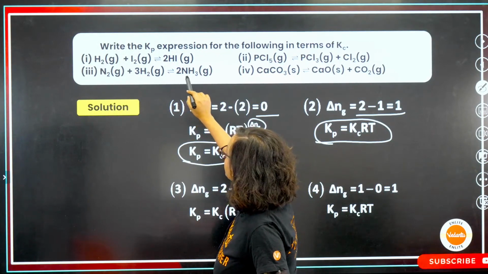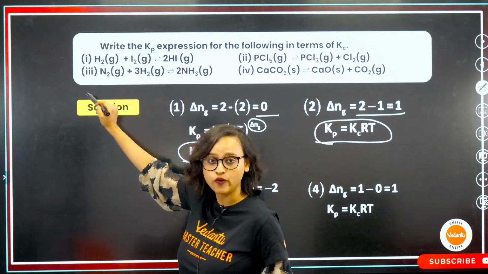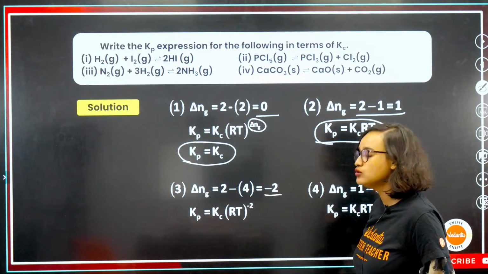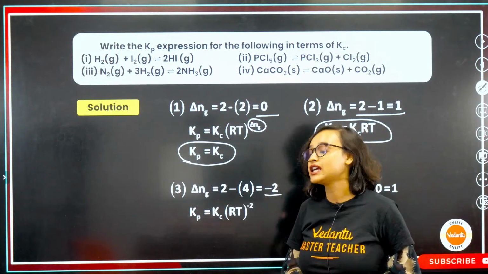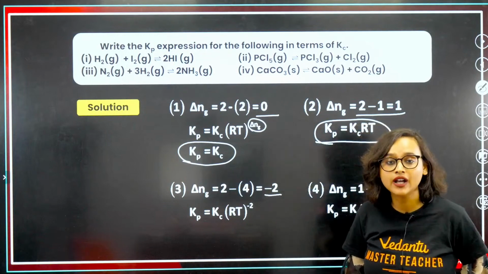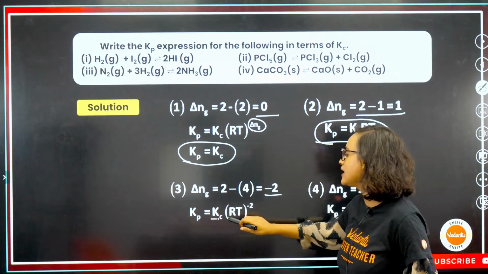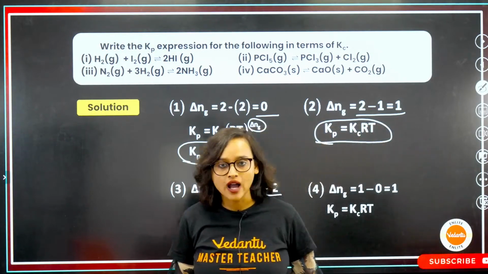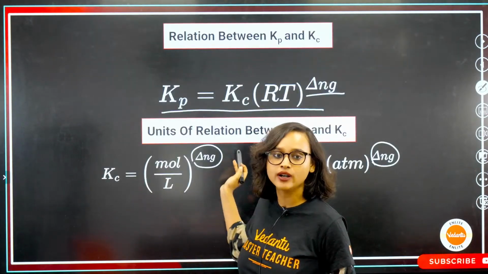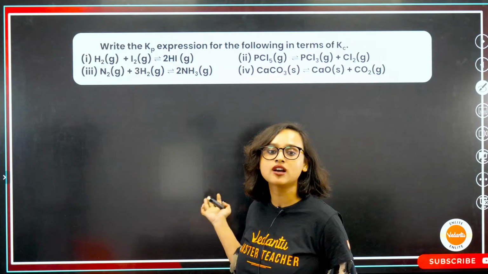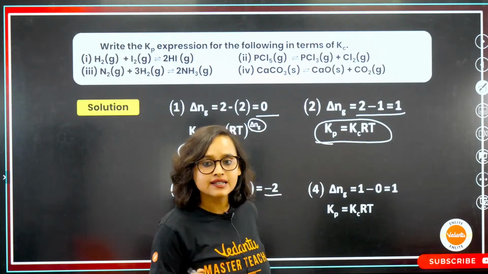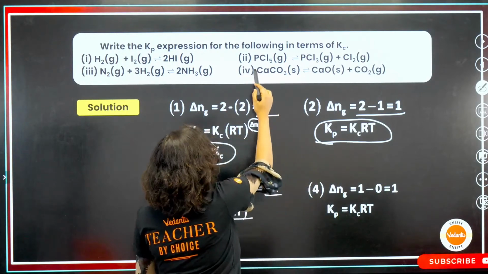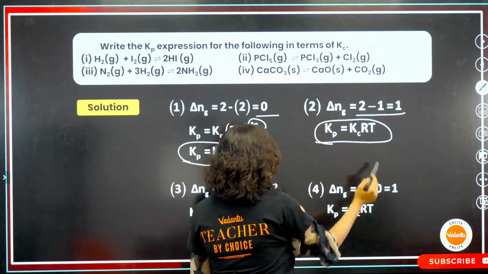Next one, N2 plus 3H2 is giving you 2NH3. Here it is 2 and here it is 3 plus 1, 4. So 2 minus 4 is equal to minus 2. Now what will be my Kp value in terms of Kc? It will be Kc (RT) to the power delta Ng, that means minus 2. Now are you understanding this relation? This is how the questions might come. Moving on. Here again let's do it. See, 1, 1 and 1.